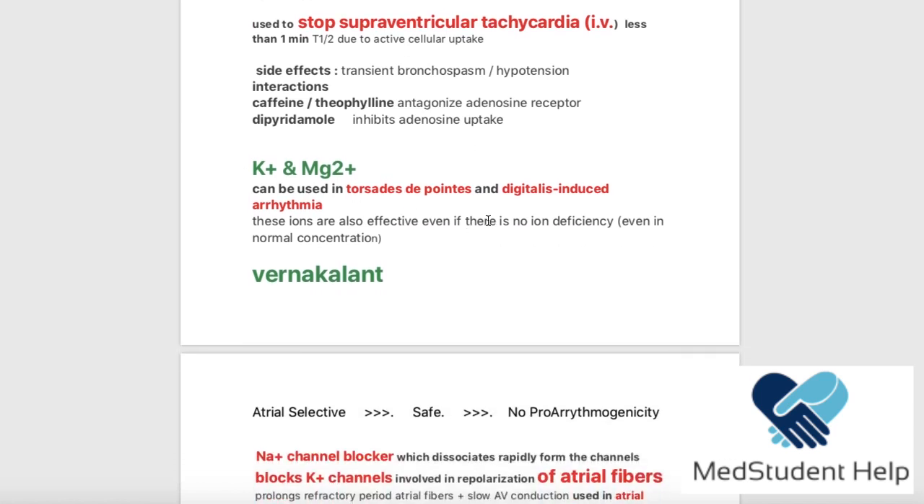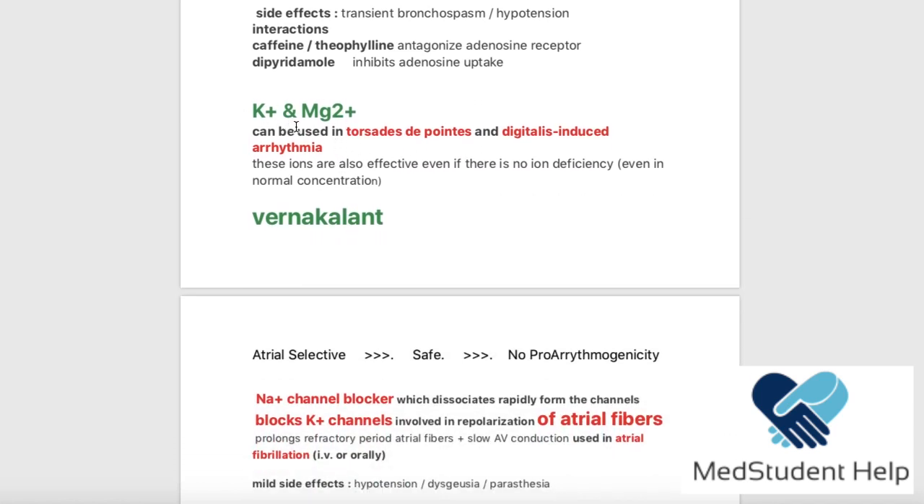Okay? Then we have the potassium and magnesium. These ions can be given IV. They are used in torsade de pointes and digitalis induced arrhythmia. So, if for example we used any of the antiarrhythmic drugs and the antiarrhythmic drug itself caused torsade de pointes, what can we do? We can give IV potassium or magnesium. Okay? These ions are also effective even if there is no ion deficiency. So this doesn't mean that we're giving these ions because the patient is deficient. No, the patient can still have normal levels of potassium and magnesium, but still can be treated with them if they develop torsade de pointes or digitalis induced arrhythmia.